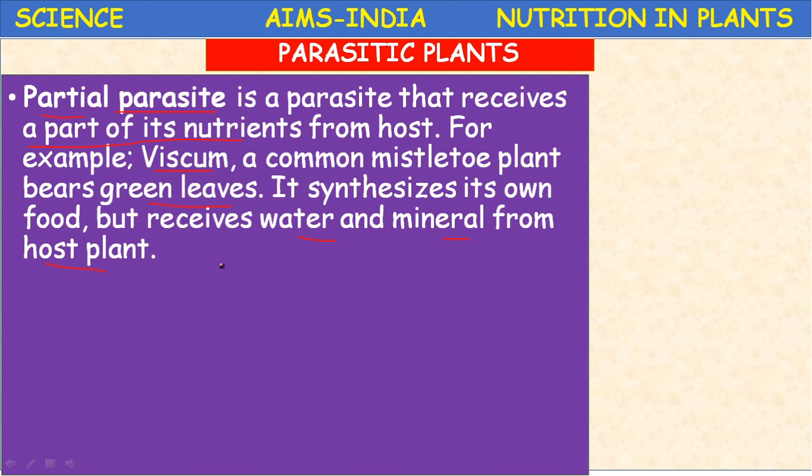Mistletoe receives only water and minerals from the host. It won't receive the food materials, so it can synthesize its own food by photosynthesis.